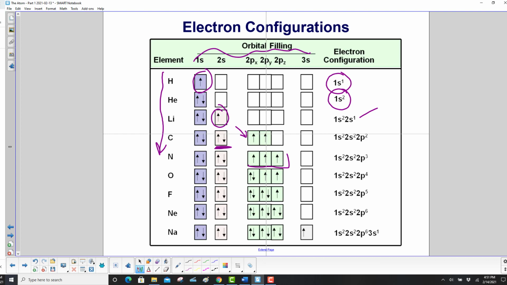And then we'll stop with oxygen. Now we add our 4th electron to the p shell, and we put that in the first one with a spin down, and we represent that as 1s2, 2s2, 2p4.